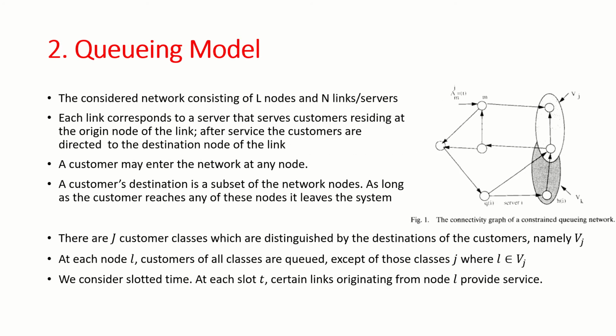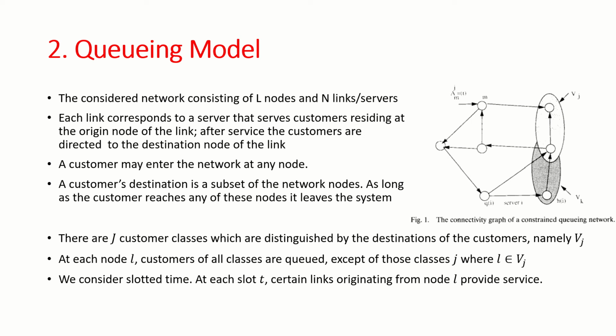Let's describe the queuing model we are interested in. The constrained network consists of L nodes and N links or servers. The words links and servers are used interchangeably throughout the presentation. Each link corresponds to a server that serves customers residing at the origin node of the link, denoted q(i). After service, the customers are directed to the destination node of the link, represented by h(i).